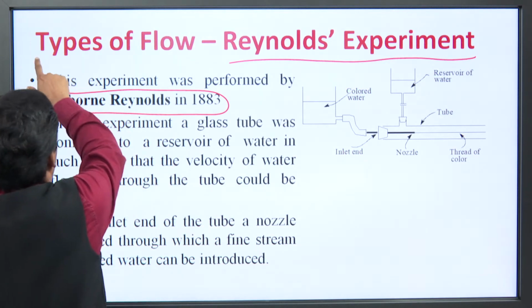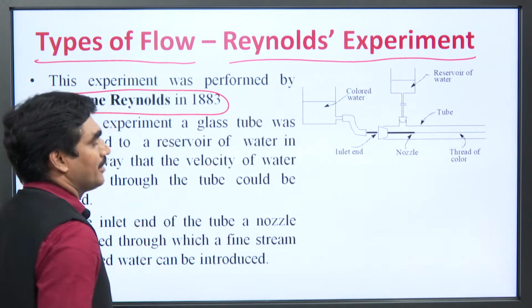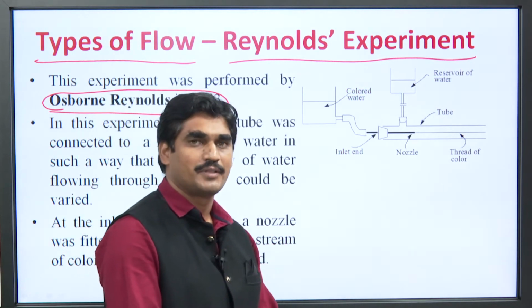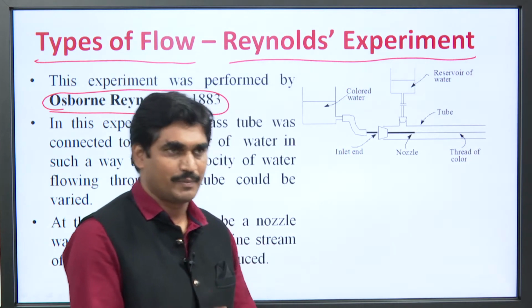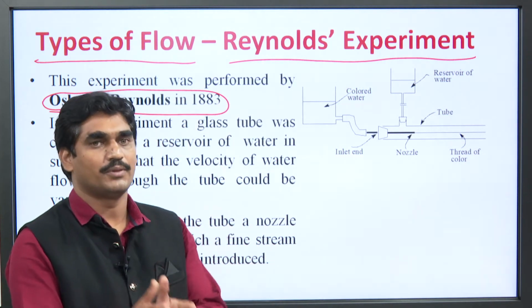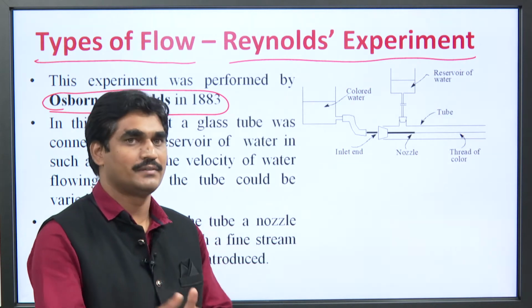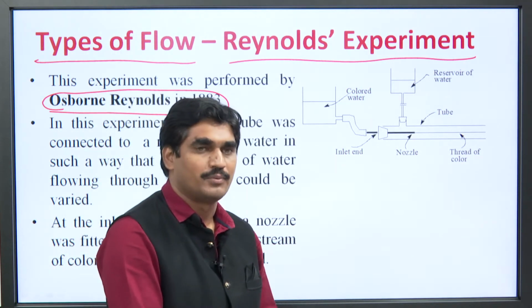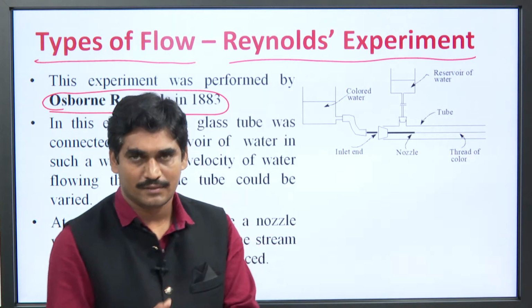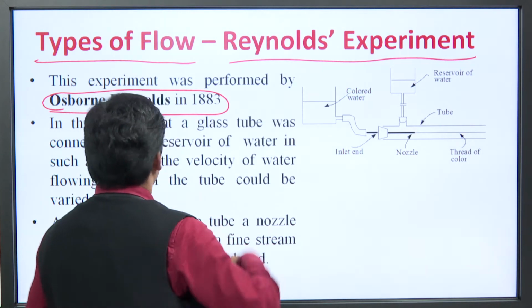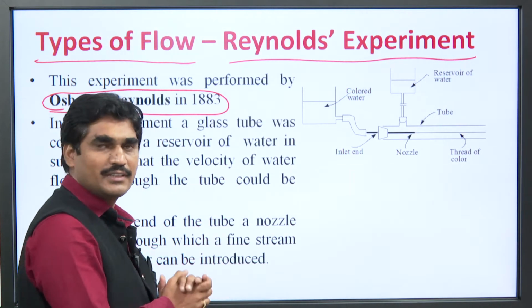Here you are seeing the term types of flow, that means with the help of this experiment we can explain what the type of flow is, that is, whether the liquid is moving in turbulent flow or laminar flow. So what is in this experiment?